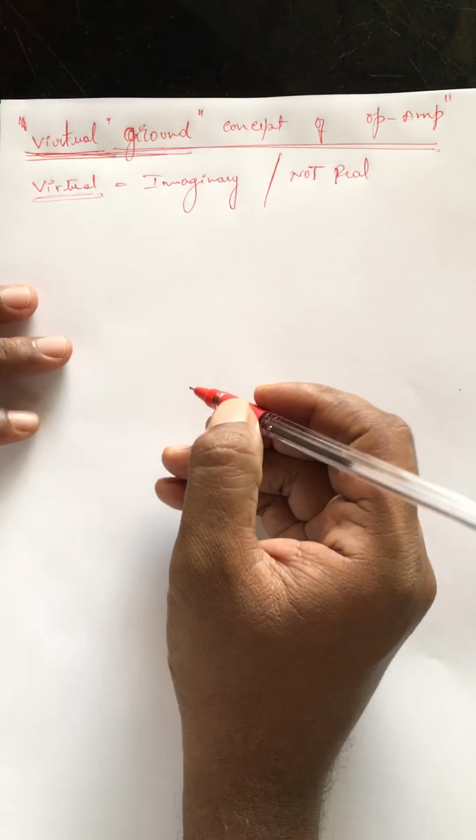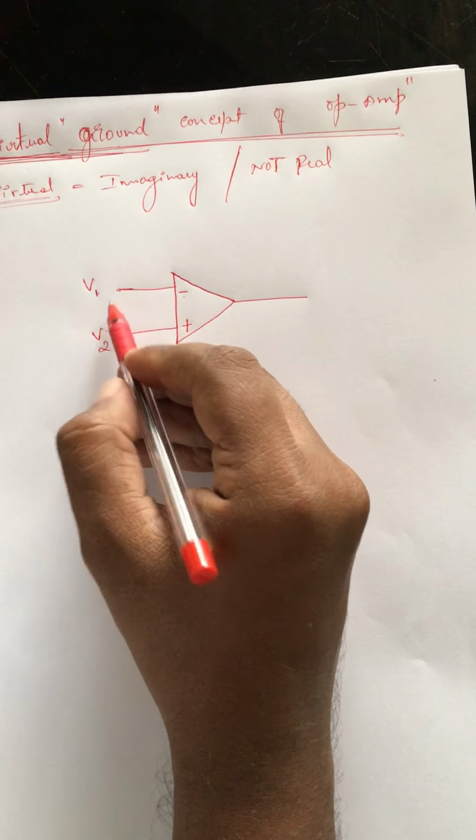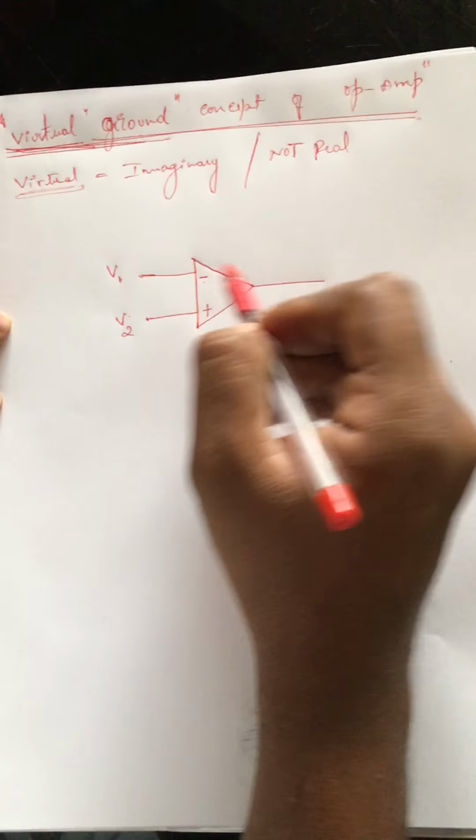Now let me take one circuit which is built with the help of an op-amp. You know that an op-amp has two input terminals and one output terminal. The input terminals are the inverting terminal, that is the negative terminal, and the non-inverting terminal, that is the positive terminal. As a standard, which I follow from the beginning, I call the inverting terminal V1 and the non-inverting terminal V2. You follow the same standard. Don't change the name for each and every topic. Call the negative terminal V1, the positive terminal V2, and the output small v0.